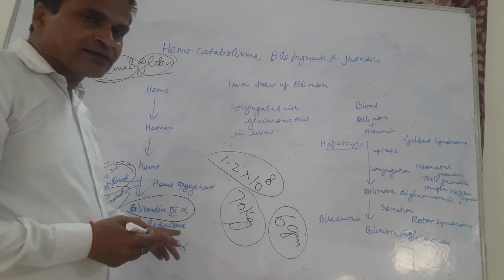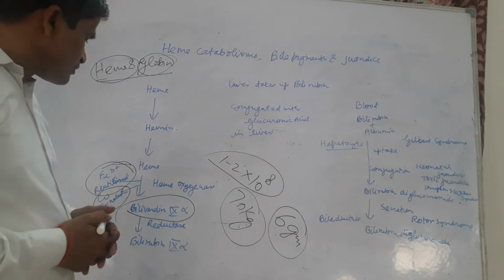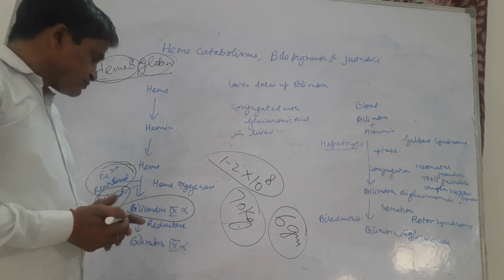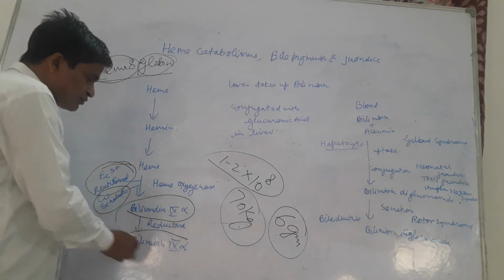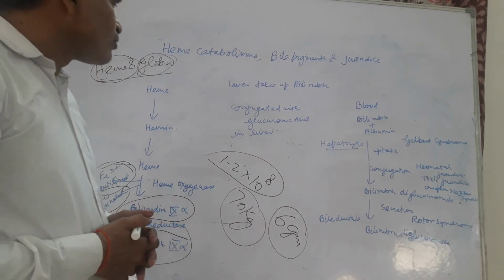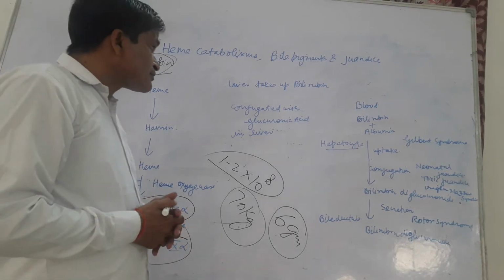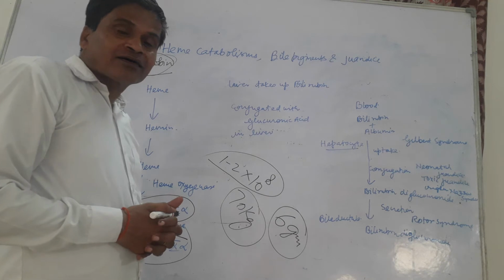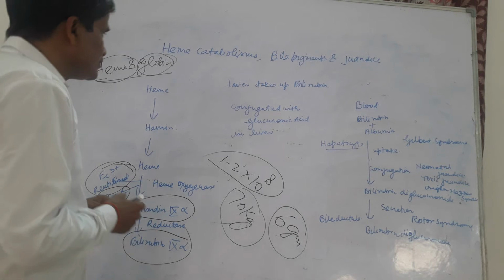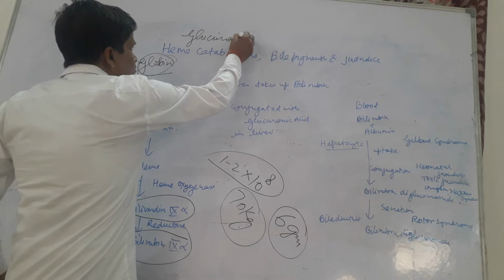Biliverdin IX alpha is reduced into bilirubin IX alpha by the enzyme biliverdin IX alpha reductase. So this bilirubin is taken up by the liver by a process known as facilitated transport. The liver takes up bilirubin and the conjugation process occurs, in which the enzyme glucuronosyl transferase